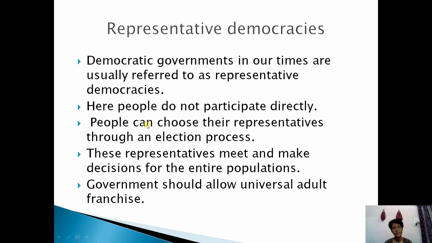People can choose their representatives through an election process where the adult people can give their vote and elect the representatives. These representatives meet in an organization and make decisions for the entire population. In representative democracies, the government should allow universal adult franchise. What is universal adult franchise? I will discuss it in this class.